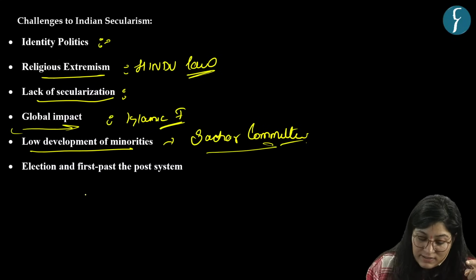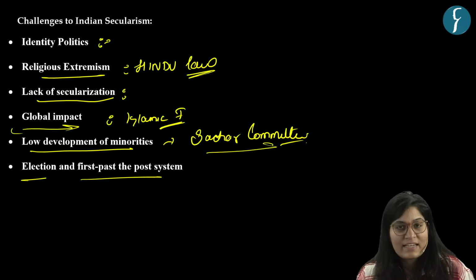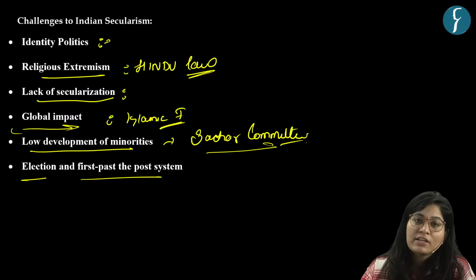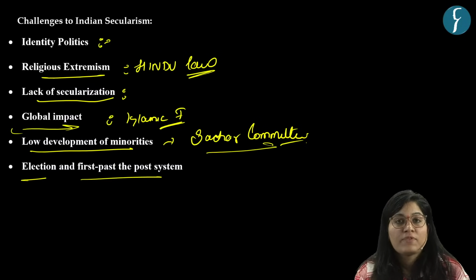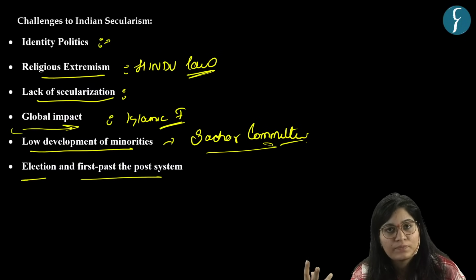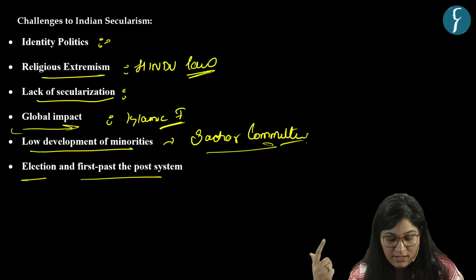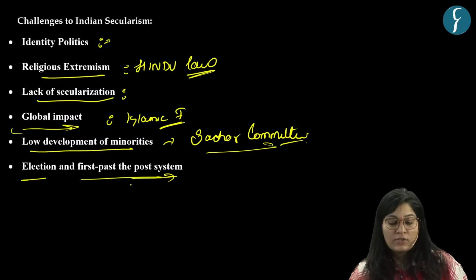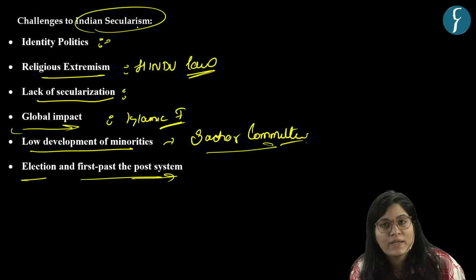Then another challenge is elections and the first past the post system, because this system majorly leads parties to focus only on the major community, that is Hindus, and ignore the needs of minorities. We can see that we have fewer candidates from the Muslim population. There is a use of religious symbols in the elections. Why? Because of the problem of the first past the post system. So these are the important challenges related to Indian secularism.